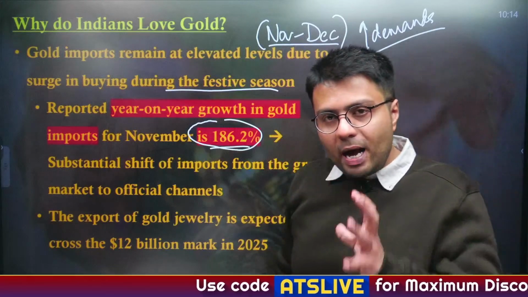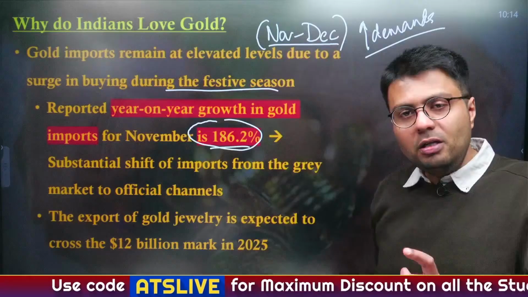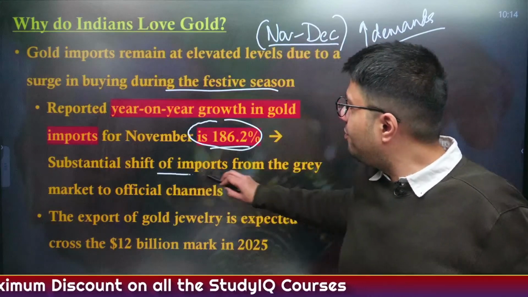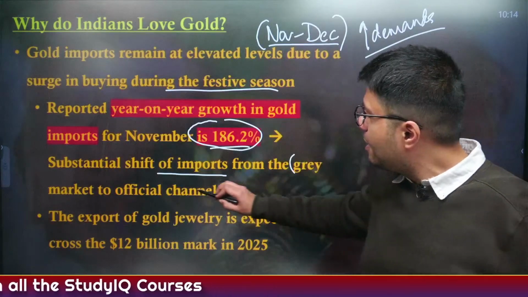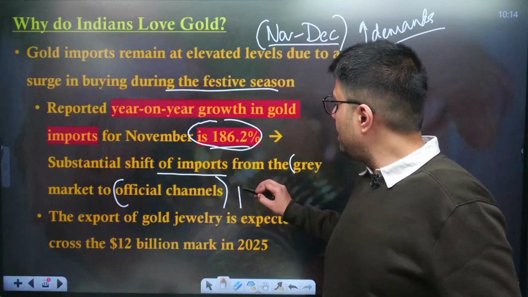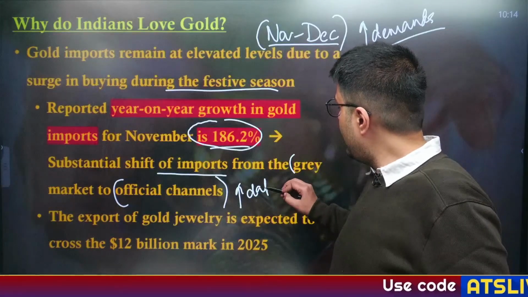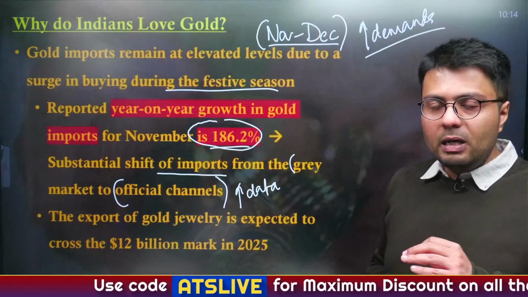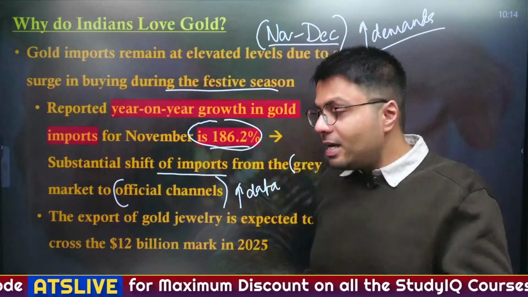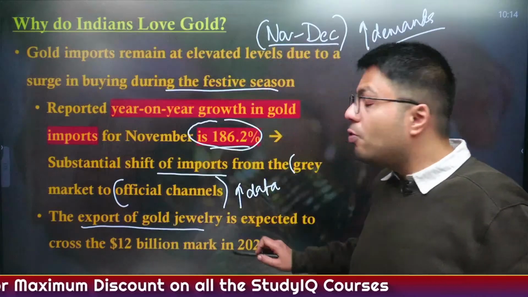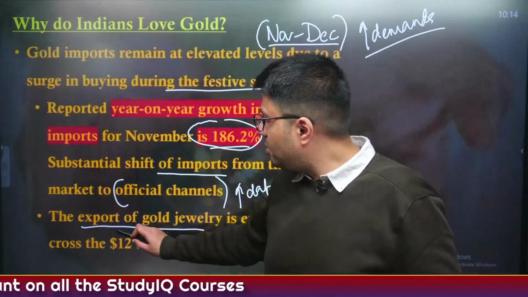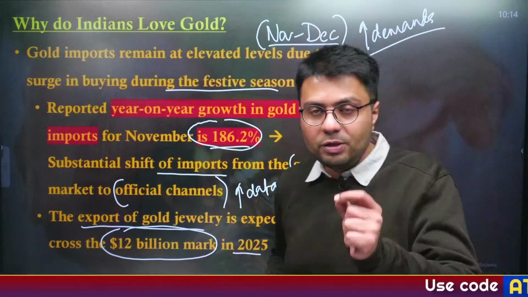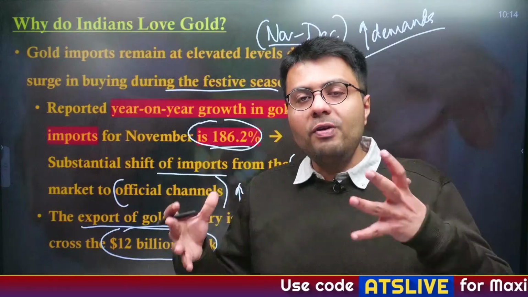Now, this also highlights that because of the reduction in import duties on gold, there has been a substantial shift in imports of gold from the grey market to official channels, which has been captured by more data, and hence you can see India is importing more gold in theory. Now, the import of gold is not the whole story. India is also increasing its exports of gold jewelry to other markets, which has touched the $12 billion mark in 2025 itself, and that is why, to manufacture gold jewelry, we are importing more gold.